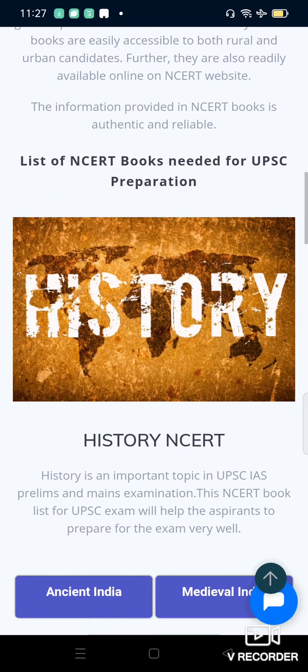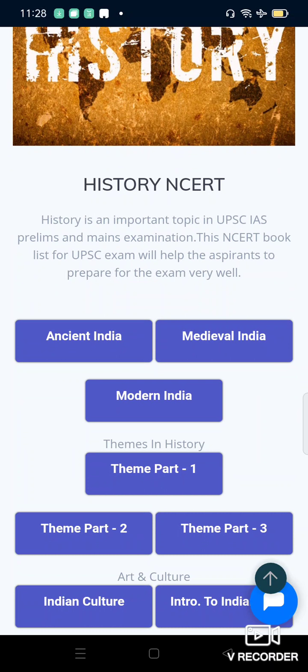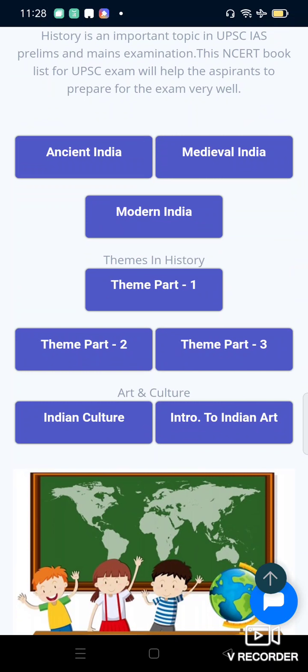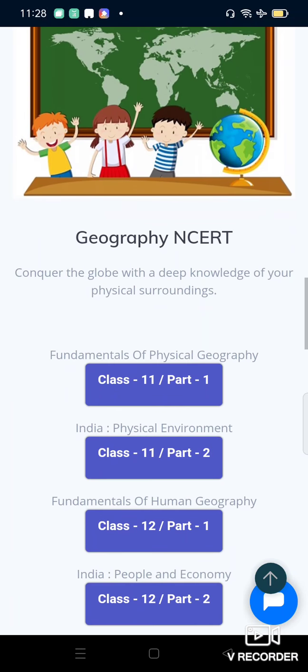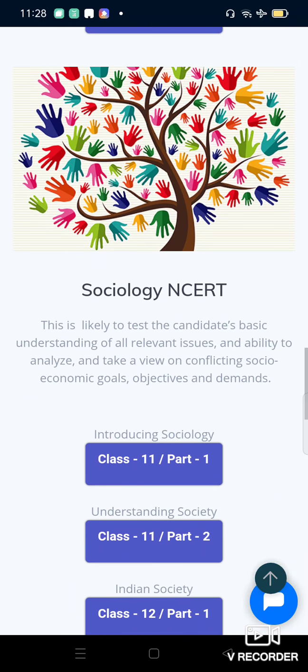After that, if you scroll down, you have the history NCERT: ancient India, medieval India, modern India, that is Bipin Chandra, R. S. Sharma and Satish Chandra. Then you have part 1, part 2, part 3, and Indian culture and introduction to Indian art. This is your NCERT. Then you have geography NCERT: class 11 part 1 and 2, class 12 part 1 and 2. That is fundamentals of physical geography, Indian physical environment, human geography, India and people.